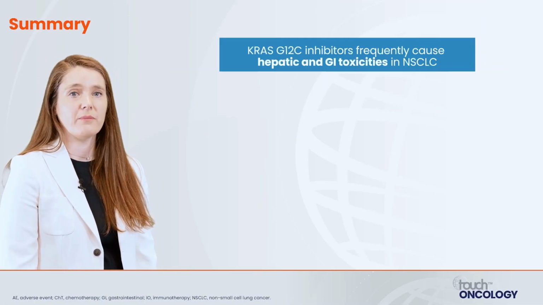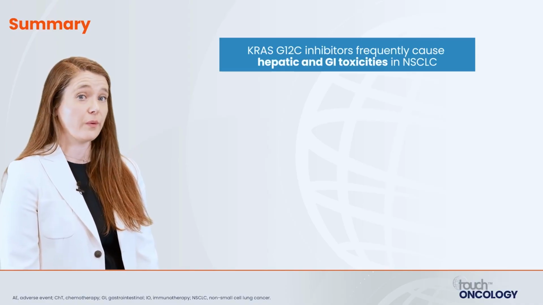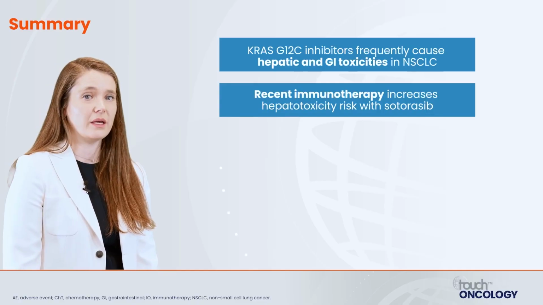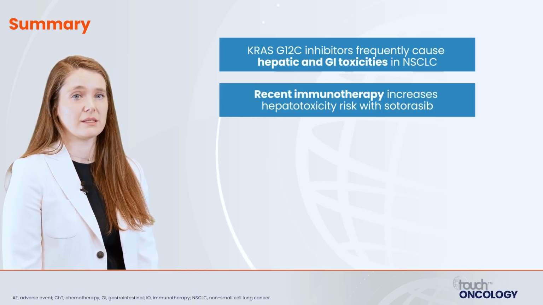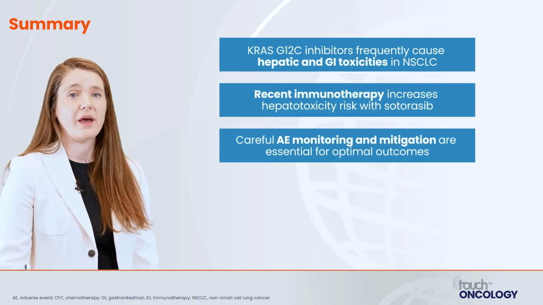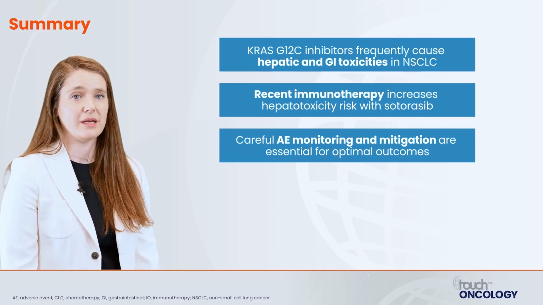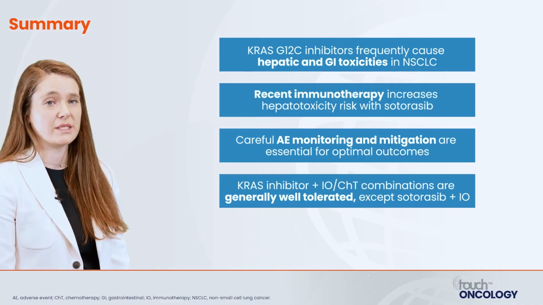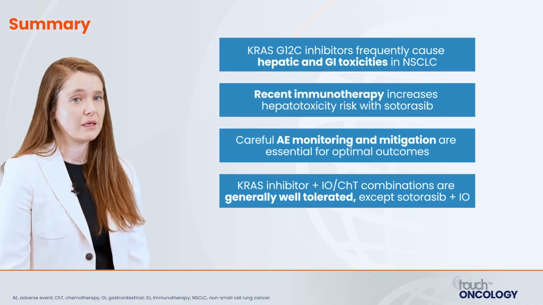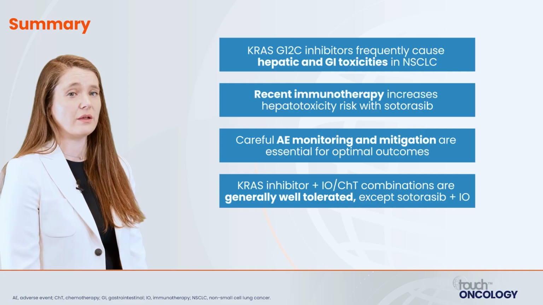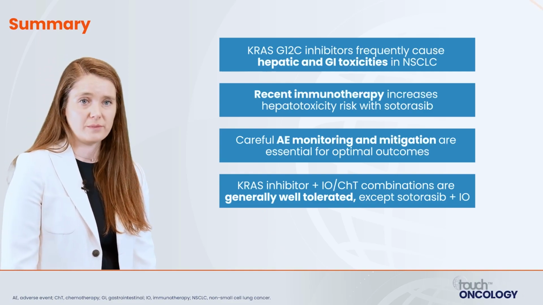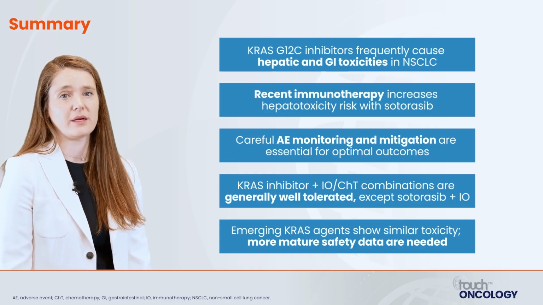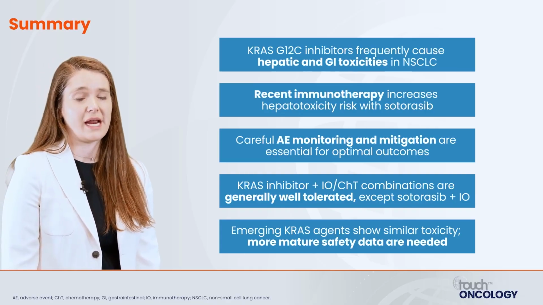And so in summary, KRAS G12C inhibitors can frequently cause hepatic and GI toxicities. Recent immunotherapy increases the risk of hepatotoxicity with sotorasib. Careful adverse event monitoring and mitigation is essential for optimal outcomes. KRAS inhibitors have been used in combination with both immunotherapy and chemotherapy and are generally well tolerated, with the exception of sotorasib plus immunotherapy. And emerging KRAS agents show similar toxicity. More mature safety data is needed.